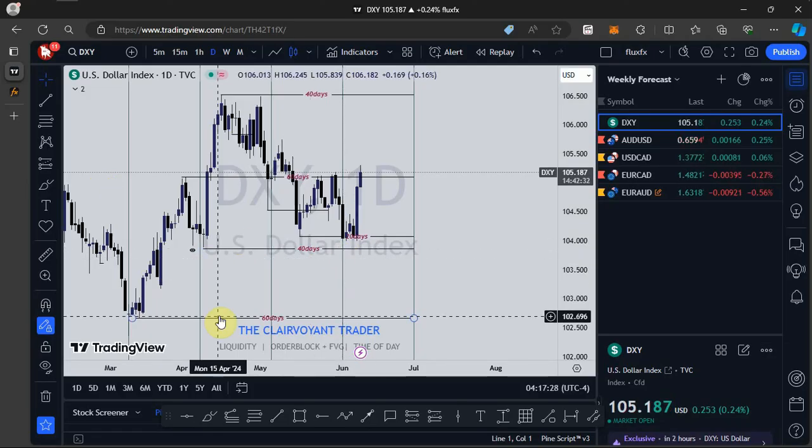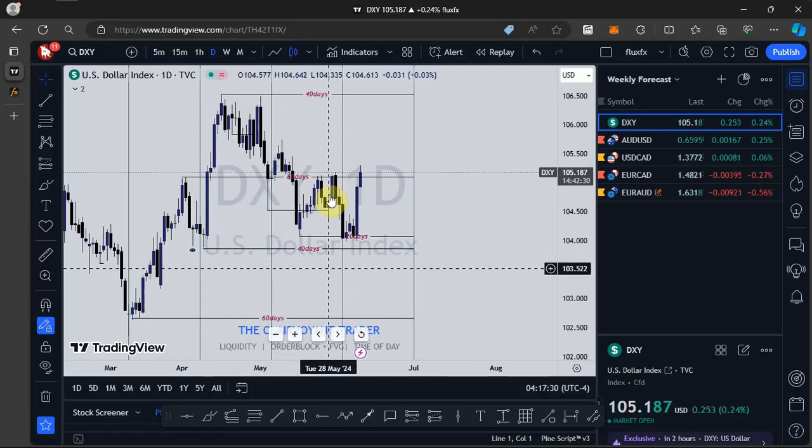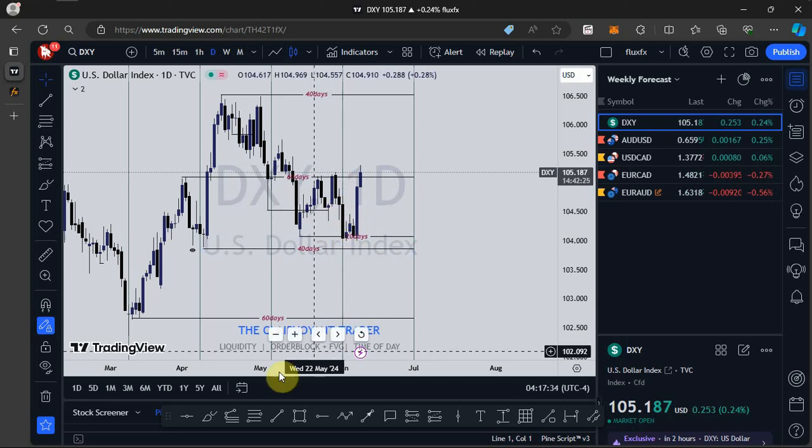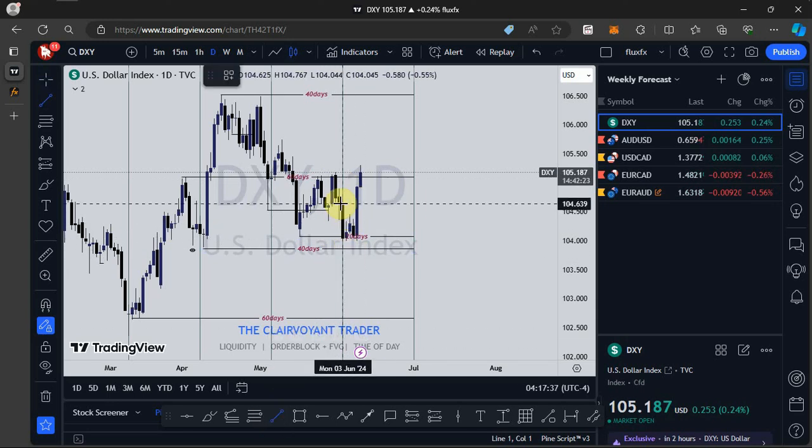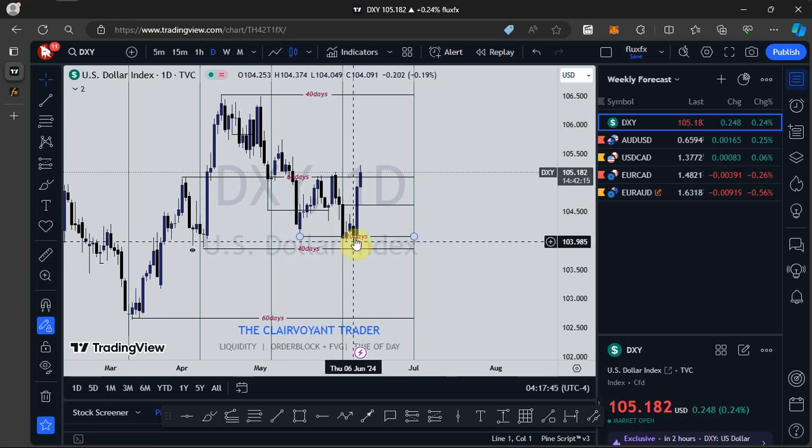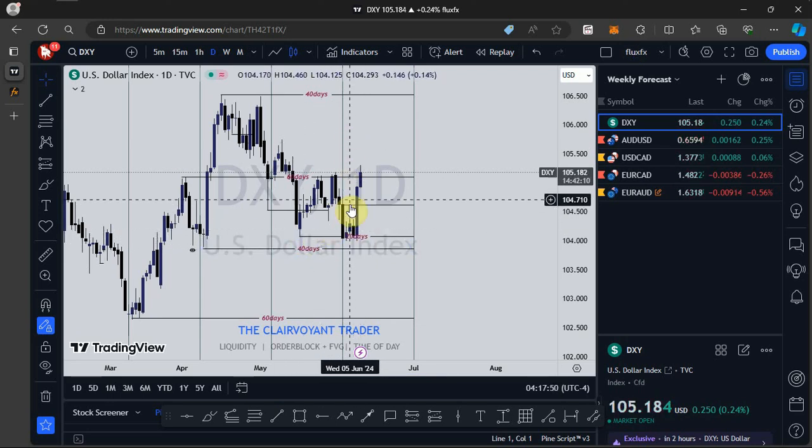We start with the dollar index. For the dollar index, price opened, all right, we had our opening price on June, which is here. So let me just annotate it for you to see. So this is the opening price for the month of June. Then you saw price was moving to a downside. We've taken out the previous 20-day low.